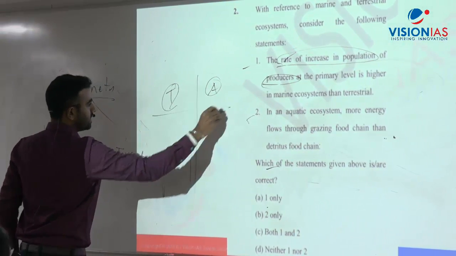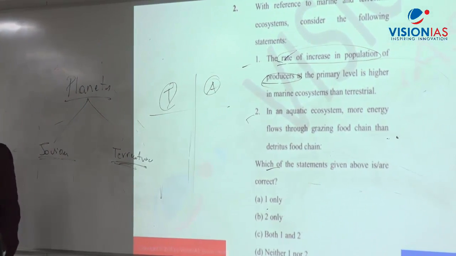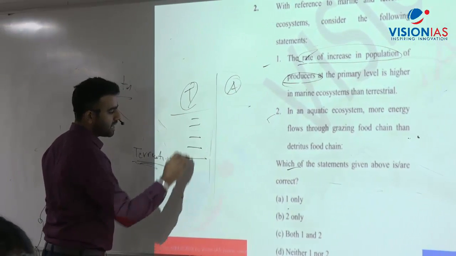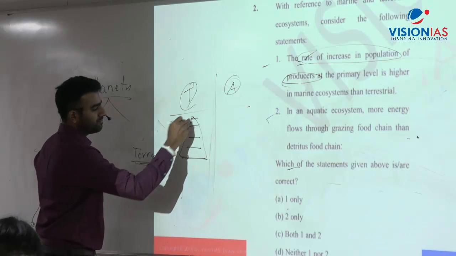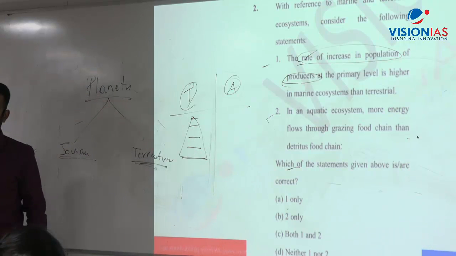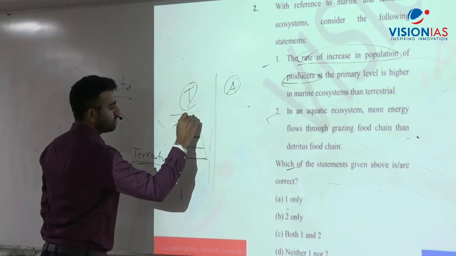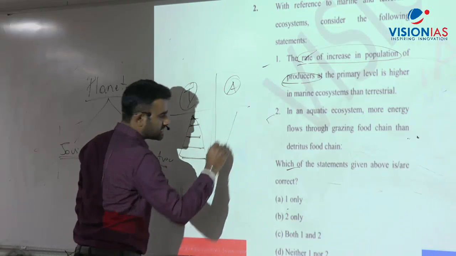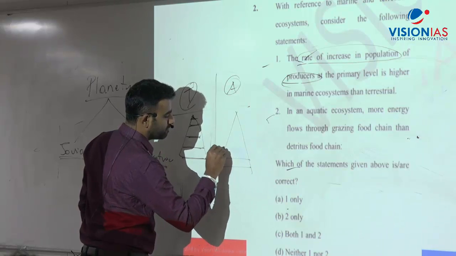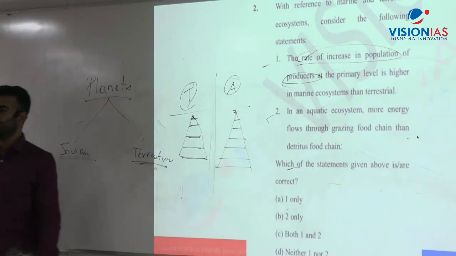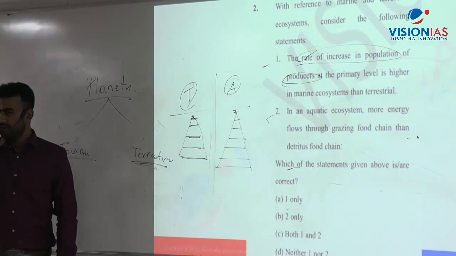Terrestrial ecosystem, aquatic ecosystem. Okay. In case of terrestrial ecosystem, the number of trophic levels would be lesser. Usually the maximum would be 5. Okay, number of different trophic levels. But in case of aquatic ecosystem, the trophic levels would be much more. Usually 7 तक होता है. Okay, this is the difference.